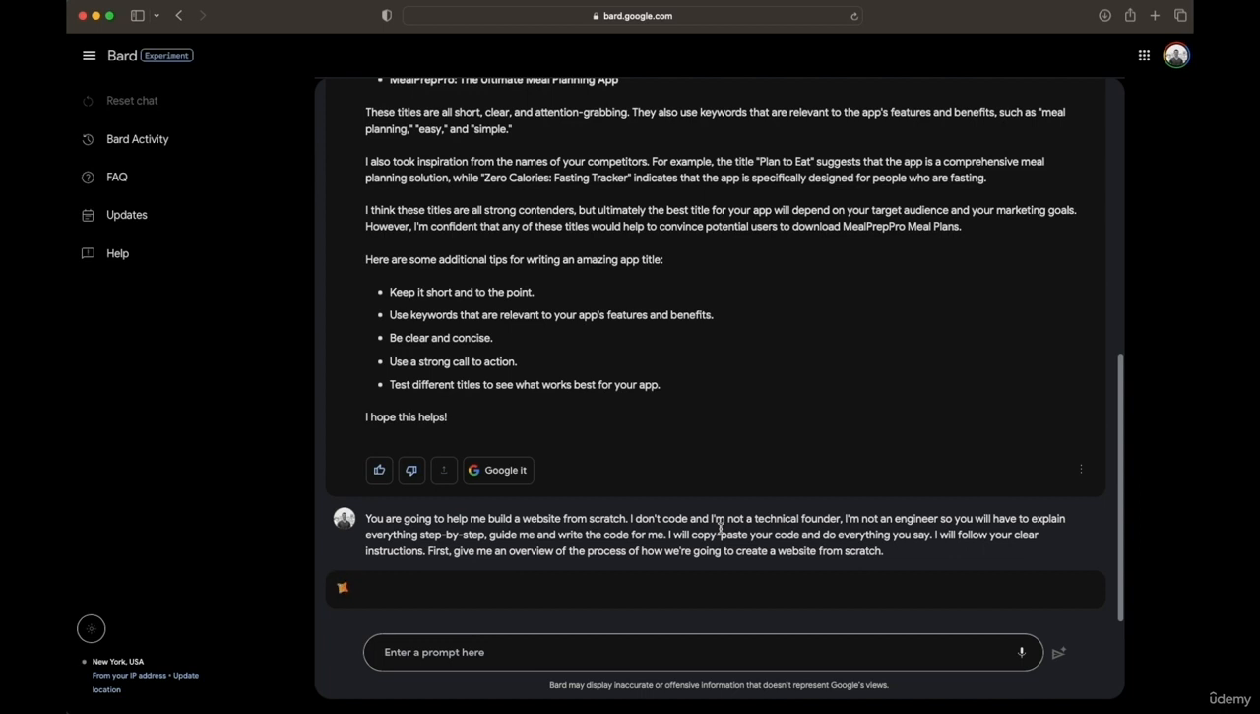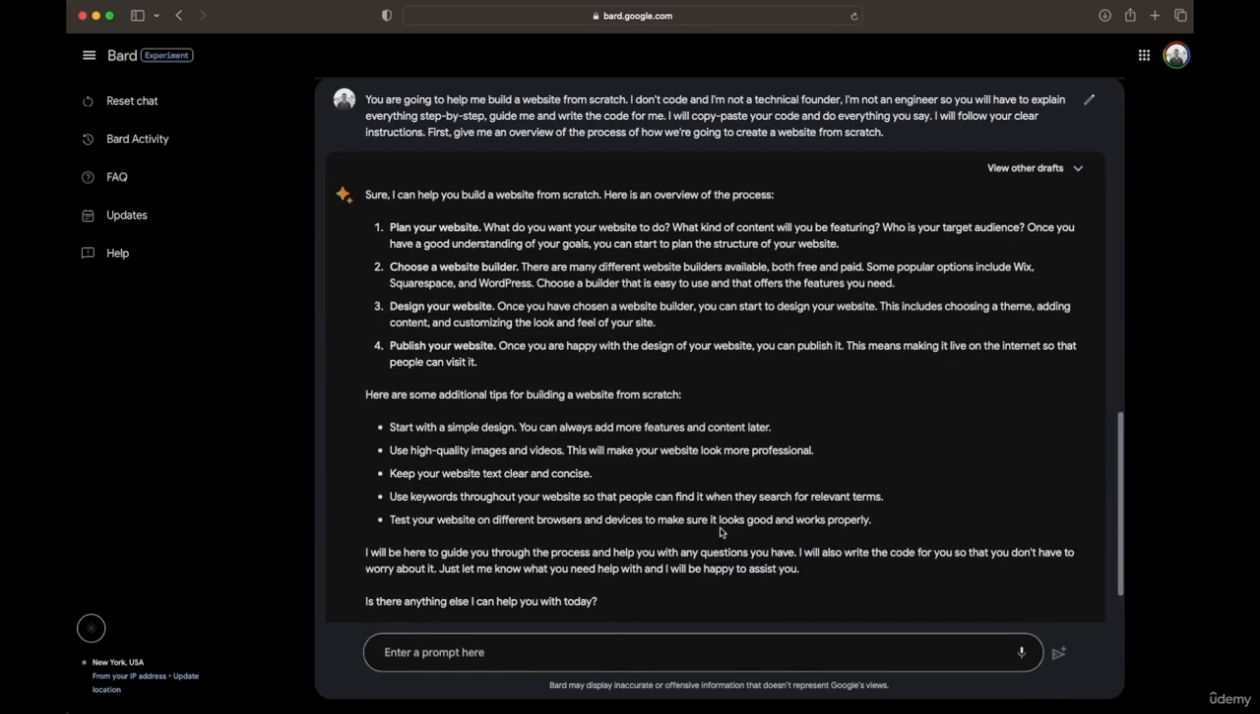So I want Bard to tell me first the big picture. What are we going to do? What is the general theme, and then how to do it. So one, plan your website. What do you want your website to do? What kind of content, who's the target audience? Once you've got an understanding of goals, sort of structure.